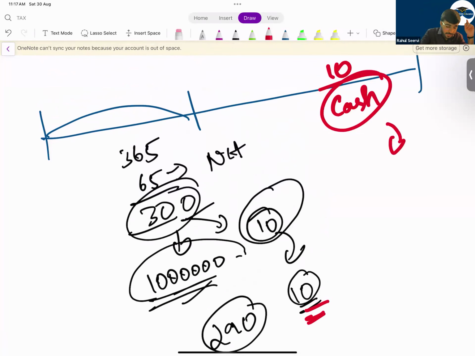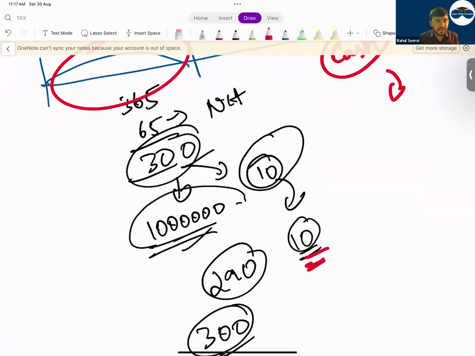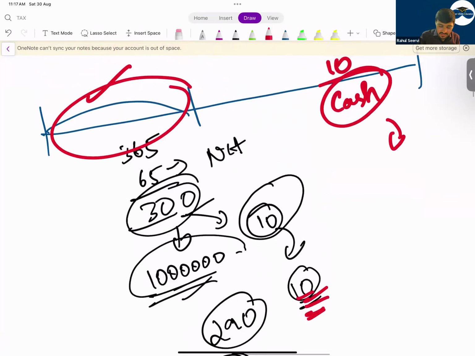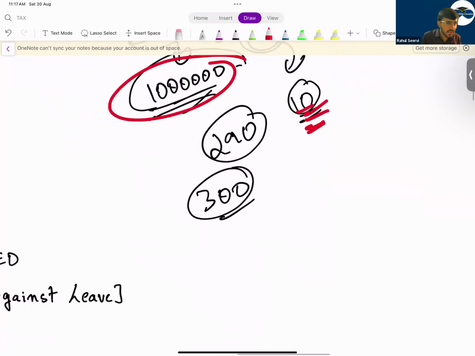No. The expense will be recognized this year, because the employee earned the income this year, the previous year, because he has worked this year for 10 days. In the next year, the normal cash payment will be recorded. So the company will do what? The company will record 10 lakh rupees as an expense, and further, for these 10 days also, the company will record additional expense. Detailed calculation will not be there.